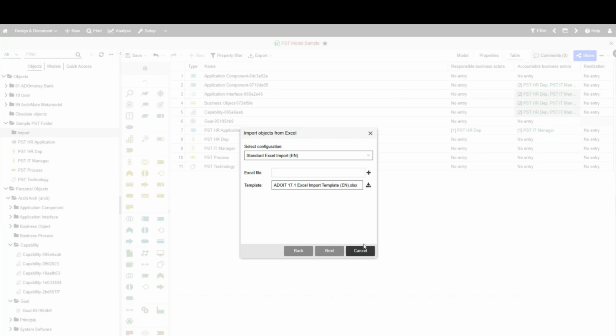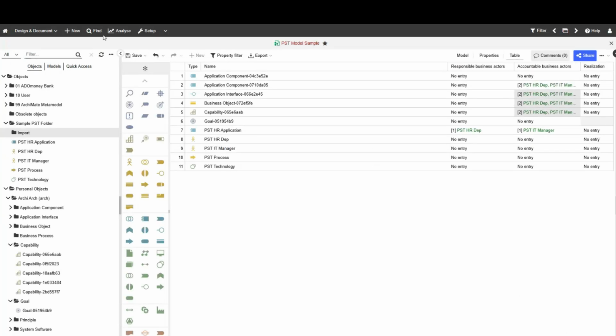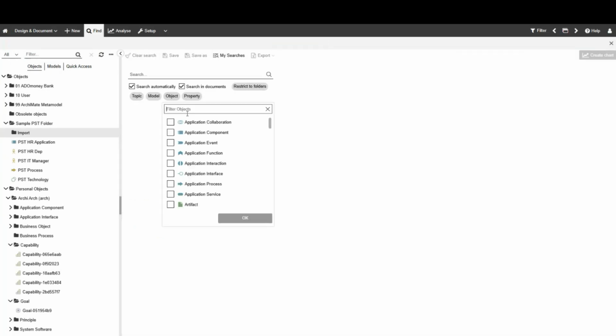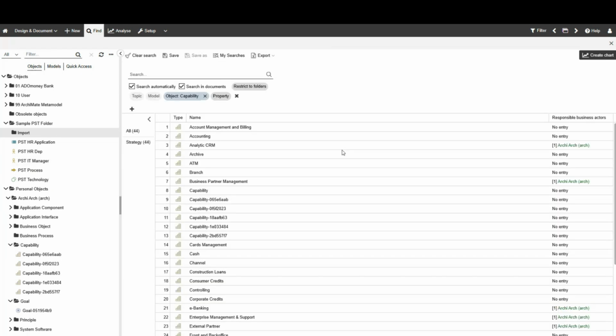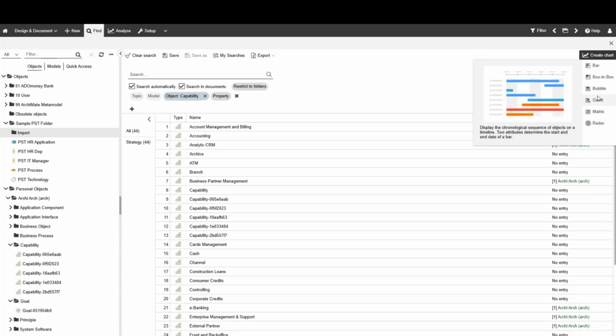I mean, at the end of the day, any data that you have here, so let's maybe go into my search and let's say you want to have your capabilities, okay? This is your data that you have in the system, your 44 capabilities. These are our standard report mechanisms that we have.